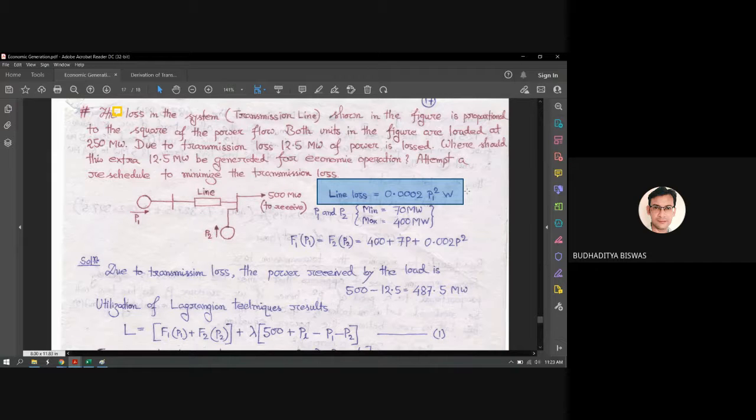You have the limits. P1 and P2 are both identical units. So minimum generation should be 70, maximum generation should be 400. You should not cross the upper and lower limits. Your generation should not be more than 400 megawatt and not less than 70 megawatt. And the question is, what is the minimum value of P1 to minimize the transmission loss? Look at the expression of the transmission loss, look at the limits of P1, and say what should be the minimum value of P1 to minimize the transmission loss.